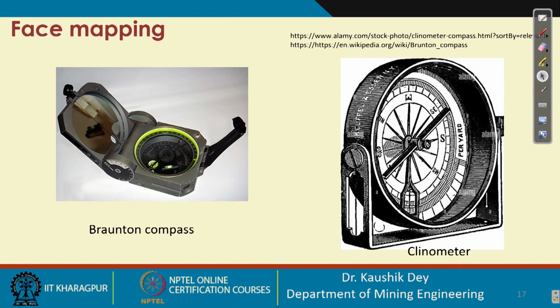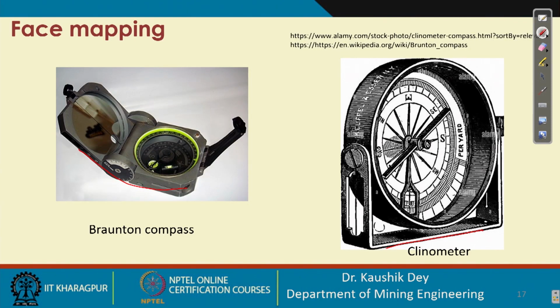There are two instruments very commonly used for face mapping, the Brunton compass and the clinometer. Both are fitted with a magnetic compass which gives the direction of the dip, and the plane part is used for finding the dip amount.